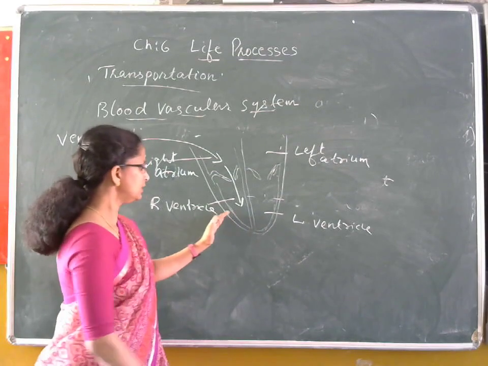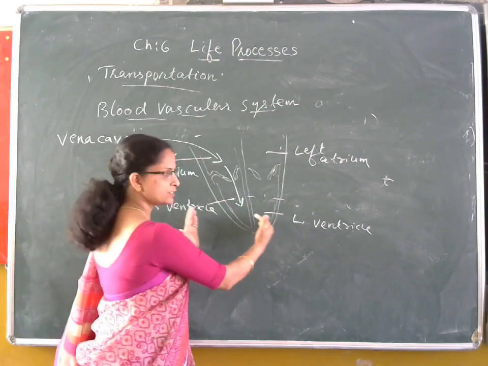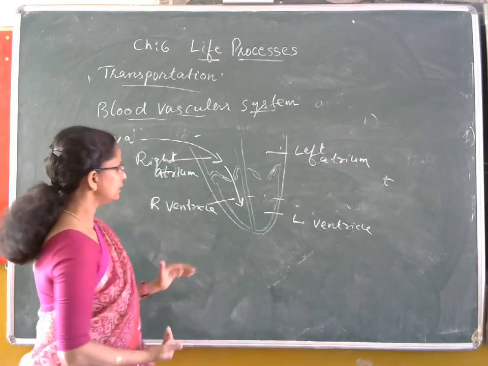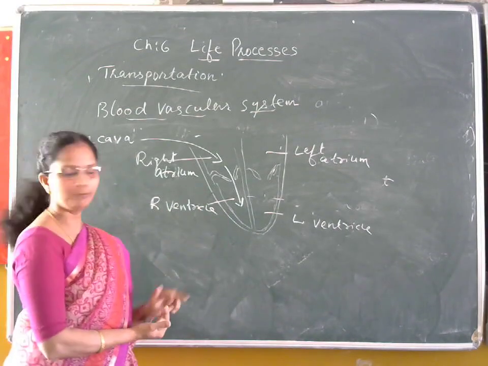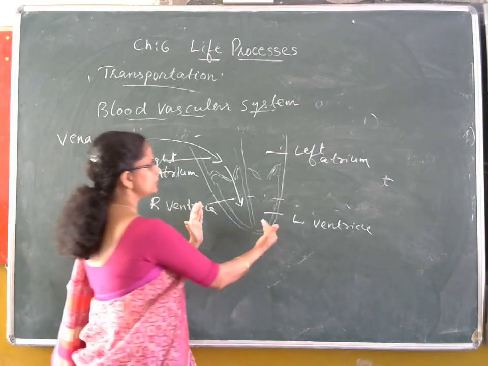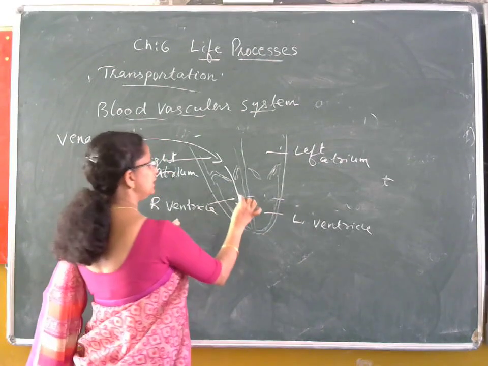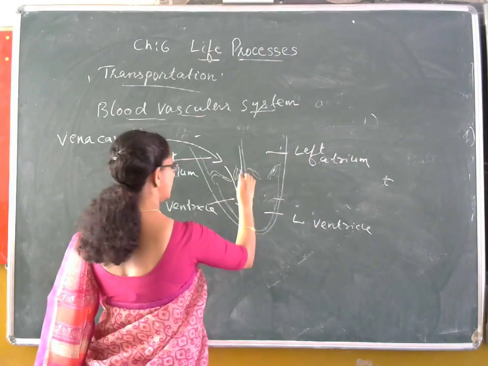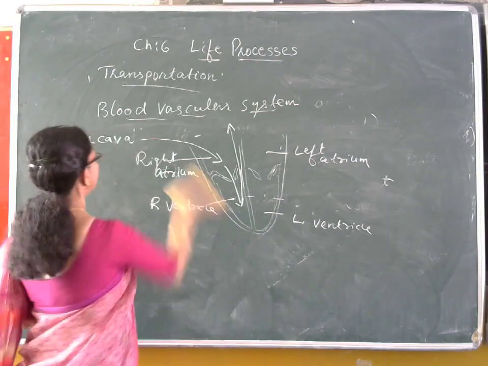When the right ventricle is getting filled, the ventricle walls relax in order to fill this blood. Then, as soon as it is filled with impure blood, the muscles of the ventricle contract and this CO2 rich blood is pumped into a vessel known as the pulmonary artery.